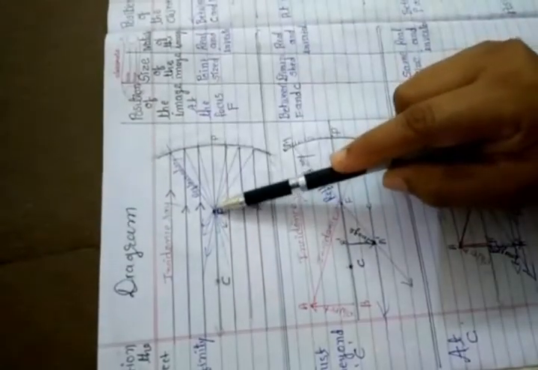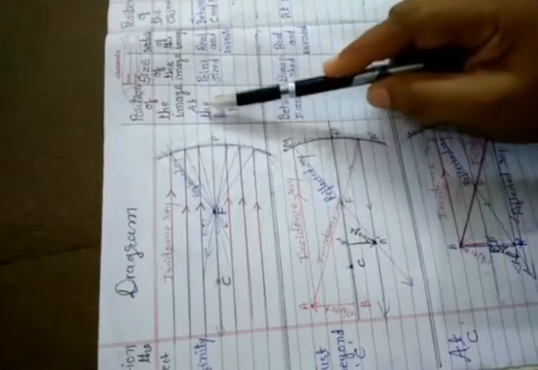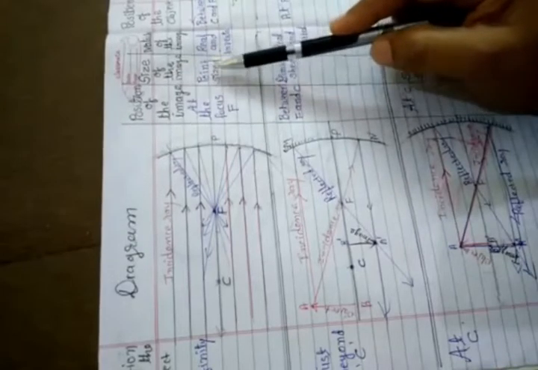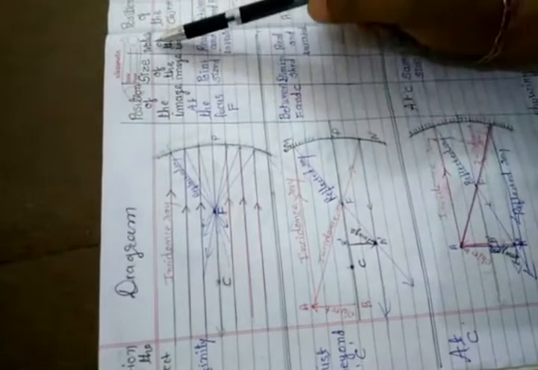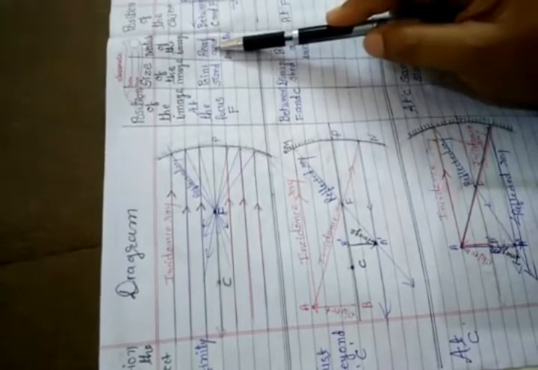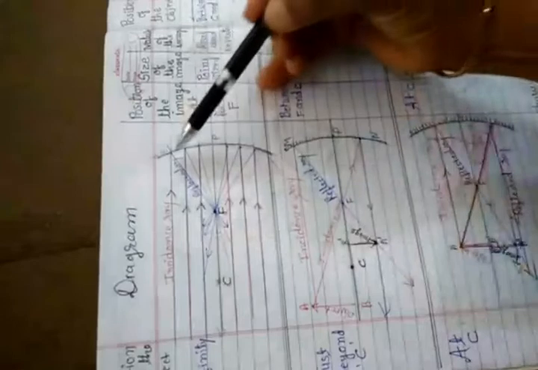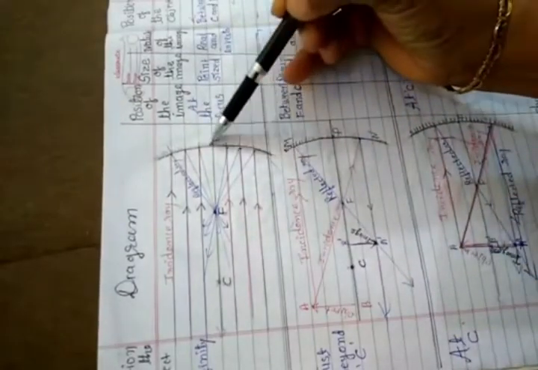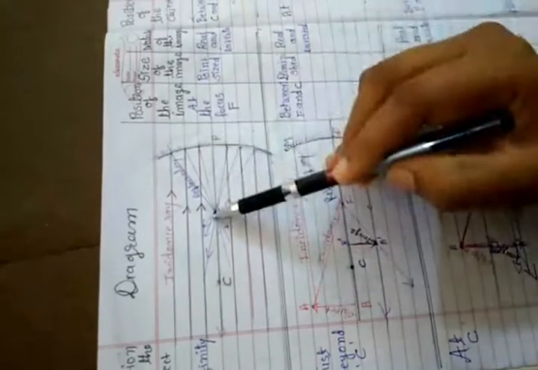We find the image at the focus point F. So position of the image is at the focus F. Size of the image is point-like, means highly diminished. Nature of the image, real and inverted. Why do we say real image? Because the image is on the front side of the mirror. The shiny surface of this mirror is the inner side. So the image is on the front side of the mirror, so we say real image.